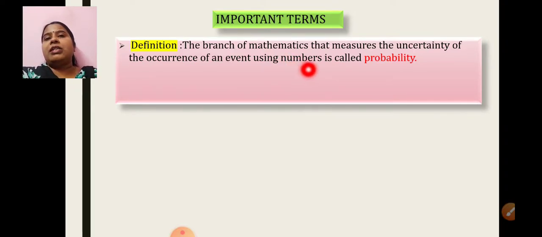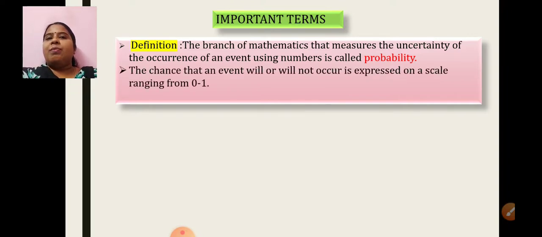You know that the result may be a head or a tail, but you are not sure 100% that you will get head or tail. So that uncertainty in your answer is measured in terms of probability. Okay, so the branch of mathematics that measures the uncertainty of occurrence of an event using numbers is nothing but probability.